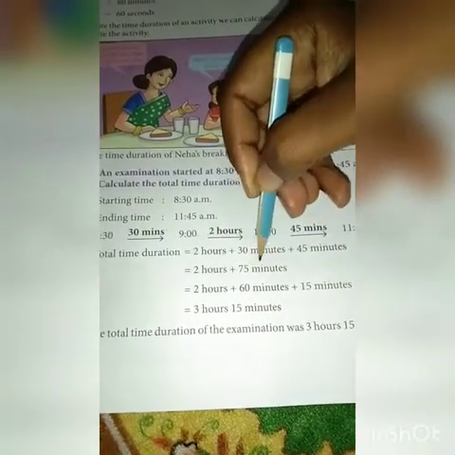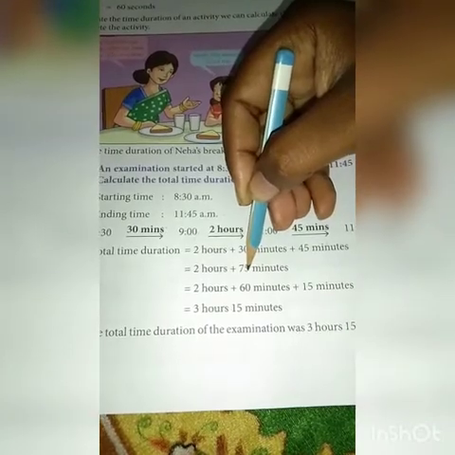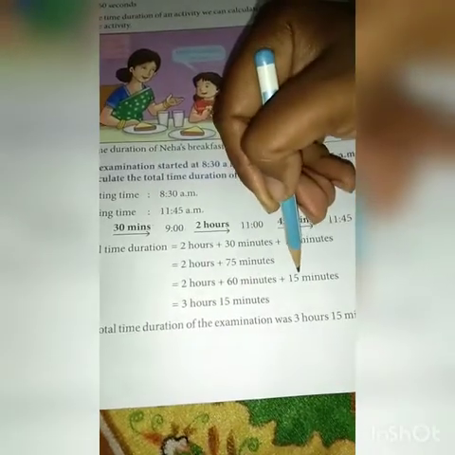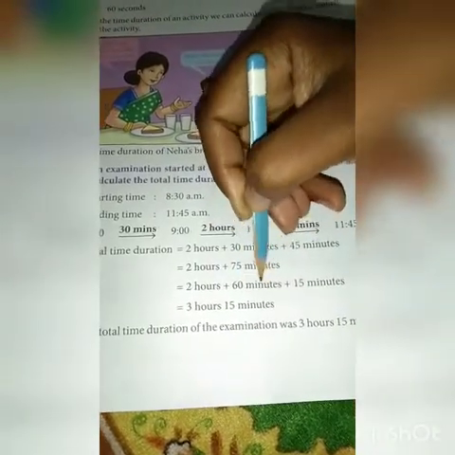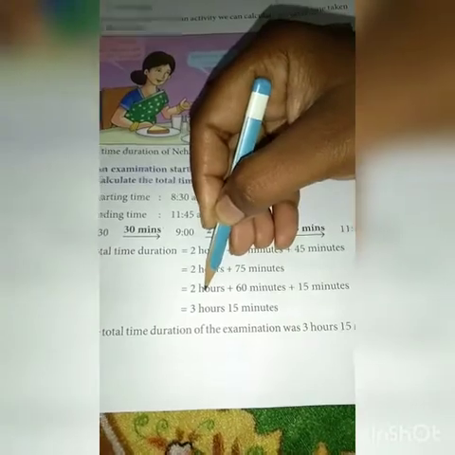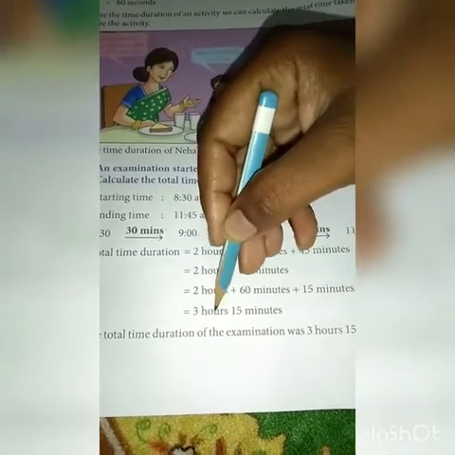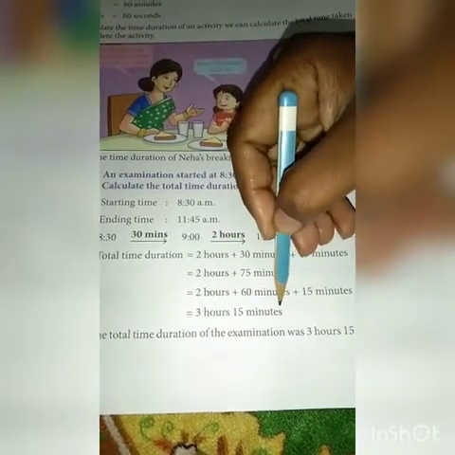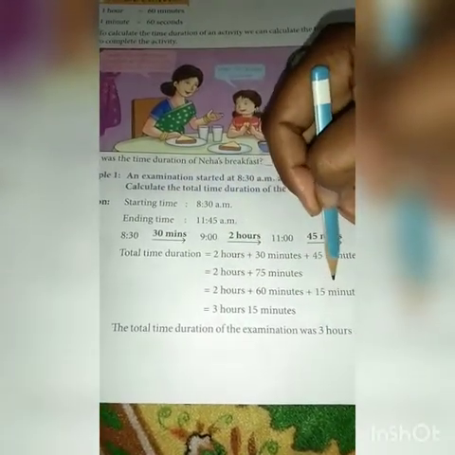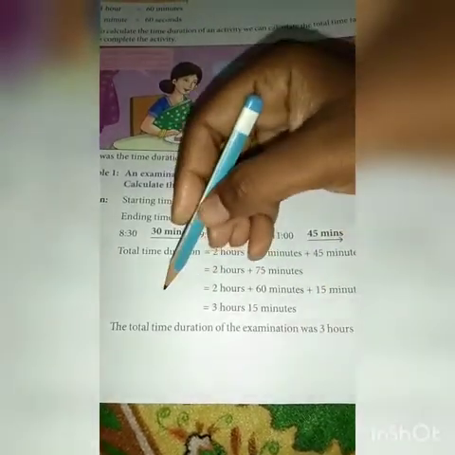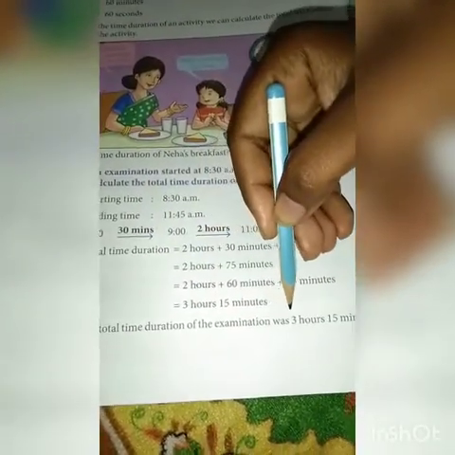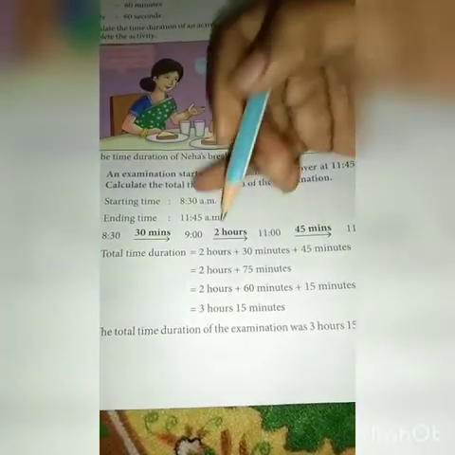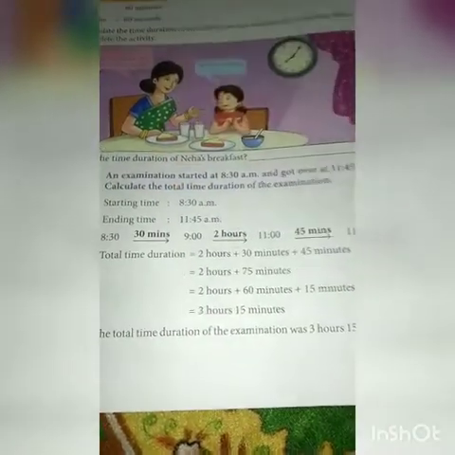So we will take 60 minutes from 75 and we will minus 60 from 75. It will remain 15 and 60 minutes will become 1 hour and we will add it to 2 hours. So 2 hours will become 3 hours and 15 minutes. So 3 hours 15 minutes is the total time duration. The total time duration of the examination was 3 hours 15 minutes. So this is how we are taking out the time duration.